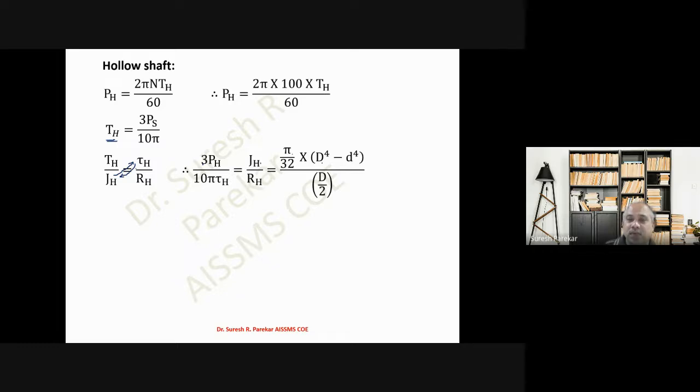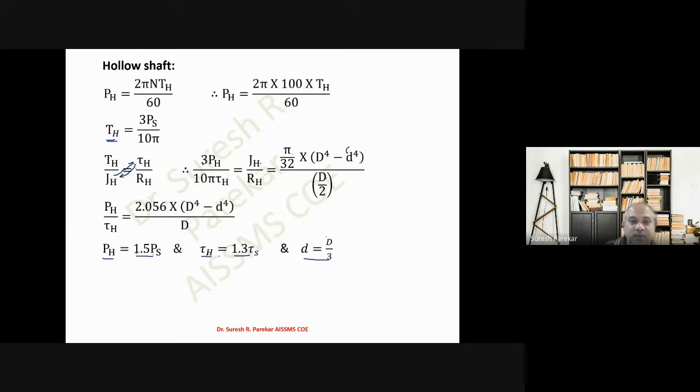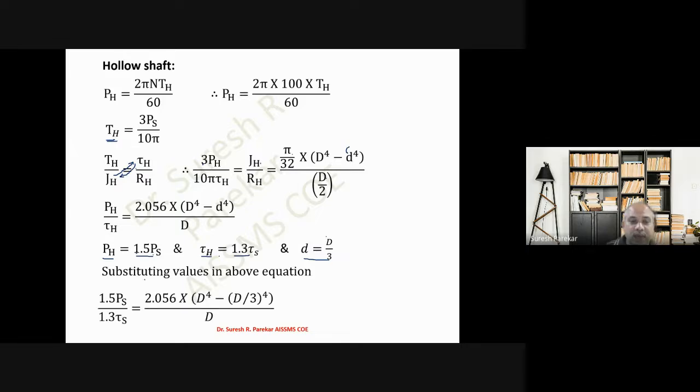Now we have pi by 32 into D to the power 4 minus d to the power 4, upon D by 2. But we have been given that d is equal to D by 3. Ph is given as 1.5 Ps and tau h is given as 1.3 tau s. It means the shear stress for the hollow shaft is 30% greater and the power for the hollow shaft is 50% greater than the solid shaft. Then we substitute these values, d equal to D by 3, and these values in terms of Ps and tau s.